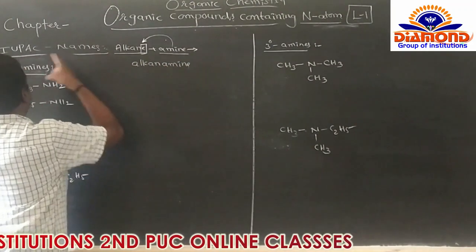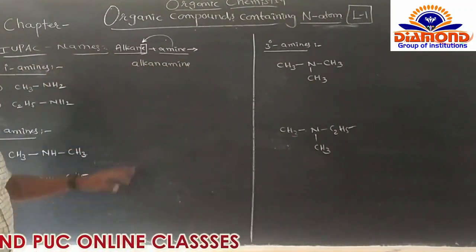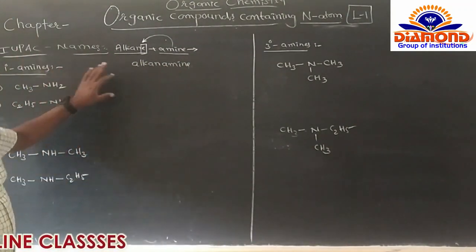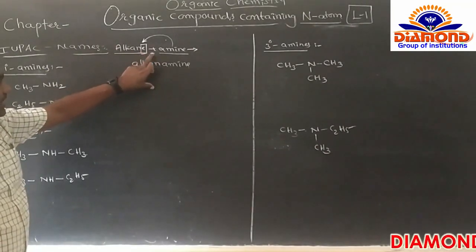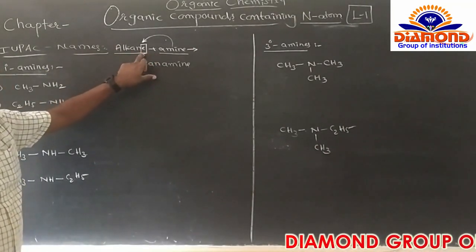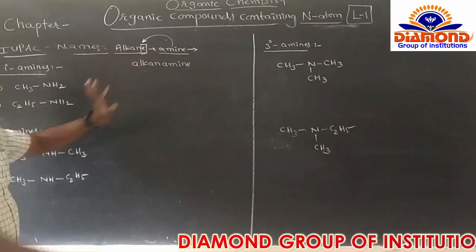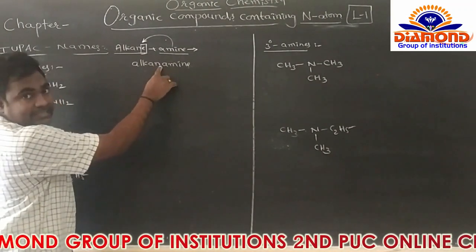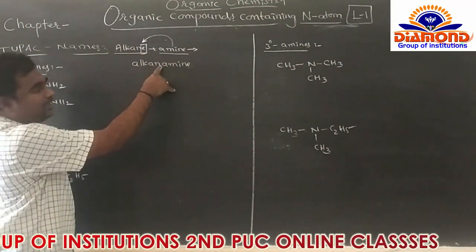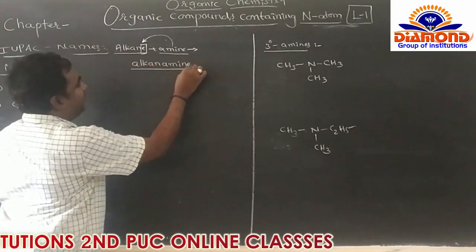So it is alkane amine. This is the IUPAC name of every amine. So alkane plus amine: remove the E and replace it with amine. It belongs to the IUPAC.